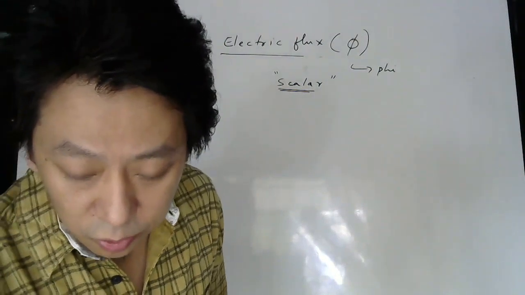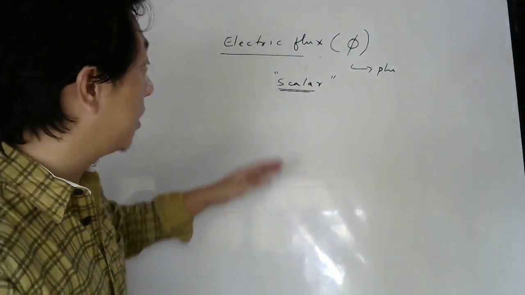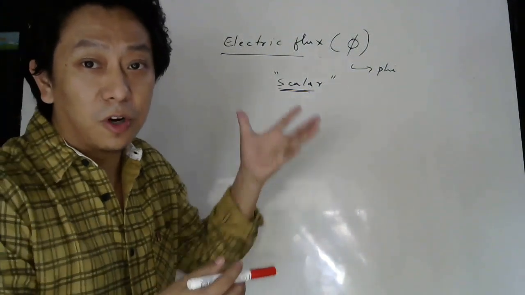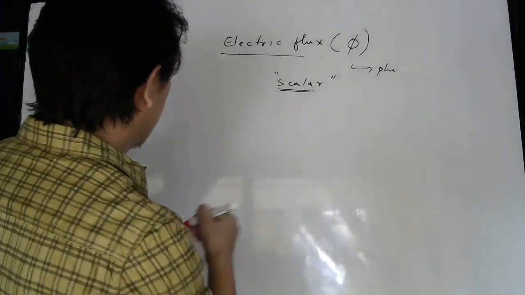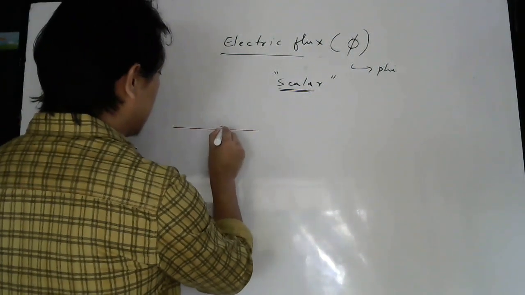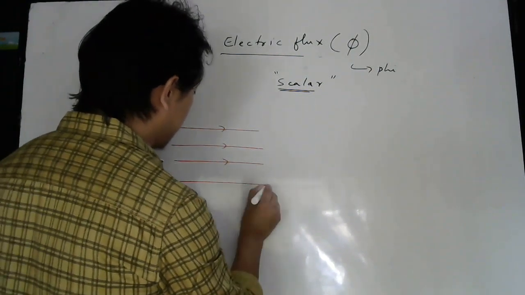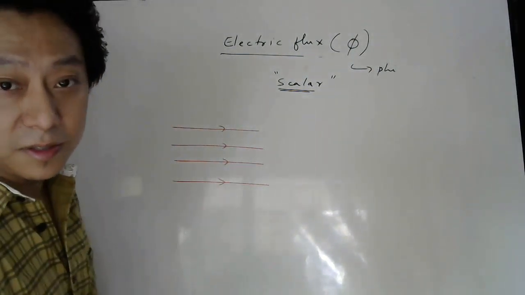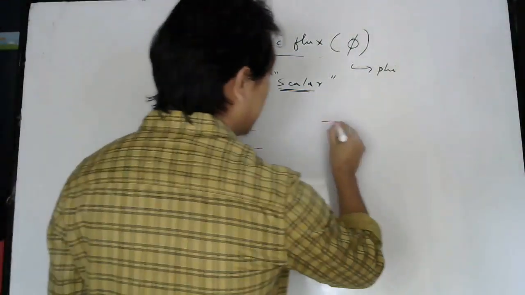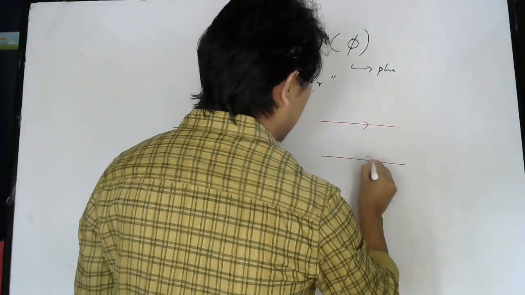Now, how do I describe a formula for this? Okay, to create the formula, think carefully here. Imagine I give you a uniform electric field. How do you draw a uniform electric field? Equidistant parallel lines. Okay, so one electric field looks like this and one electric field looks like this.